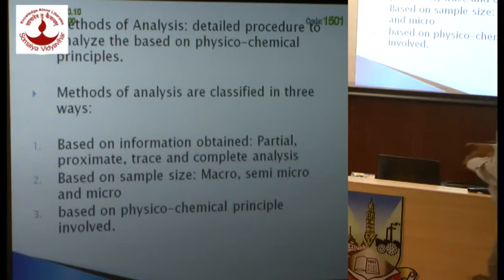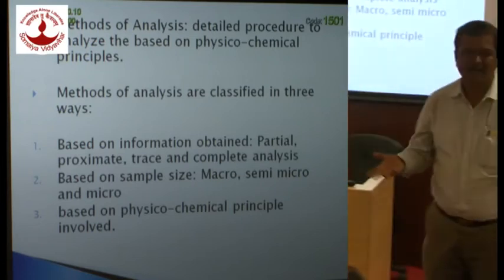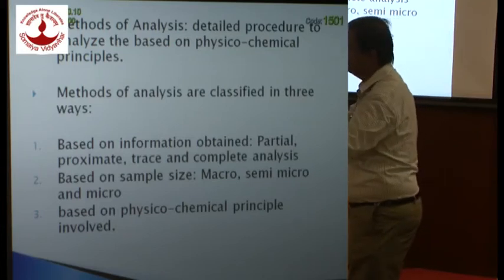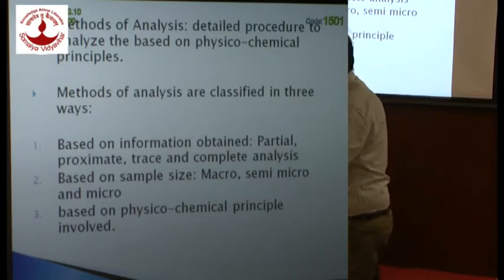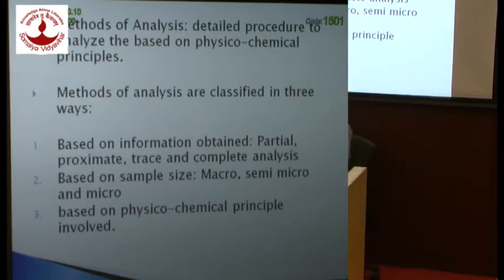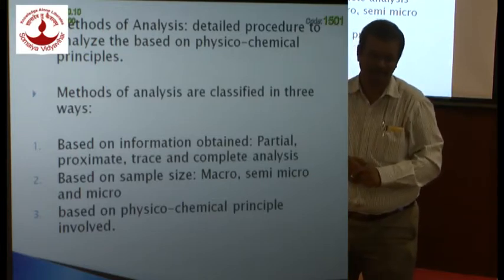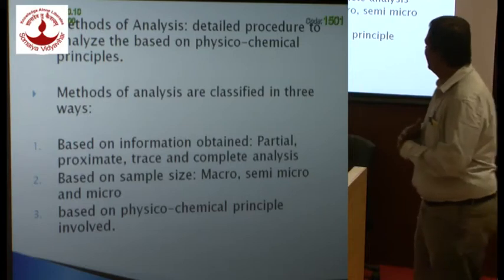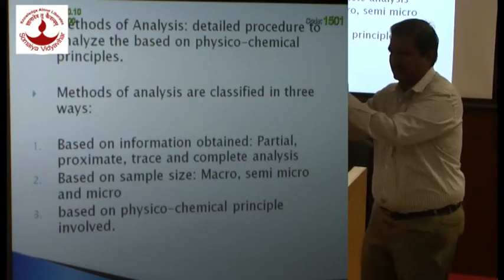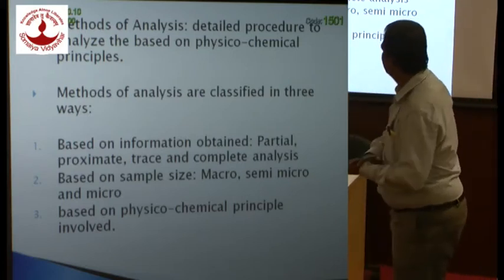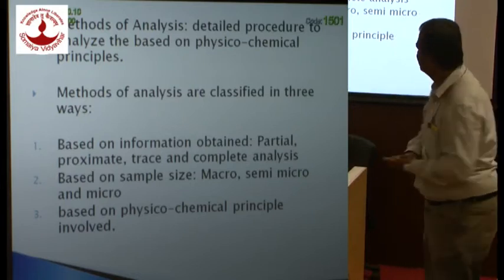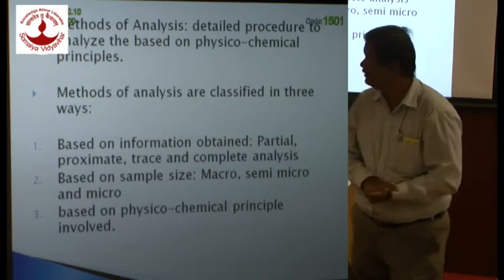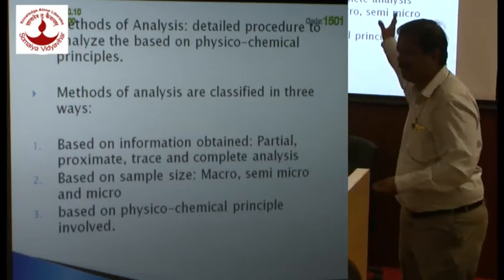Okay? And then, of course, complete analysis. What do you mean by complete analysis? You analyze the given sample completely and find out each and every constituent present in the given sample. That is what is called complete analysis. Now, this is one classification. The other classification is based on sample size: macro, semi-macro, and micro. These are the 3 main types.